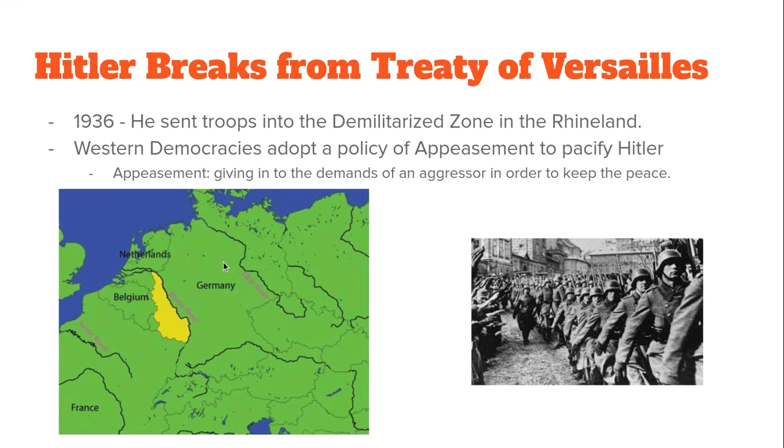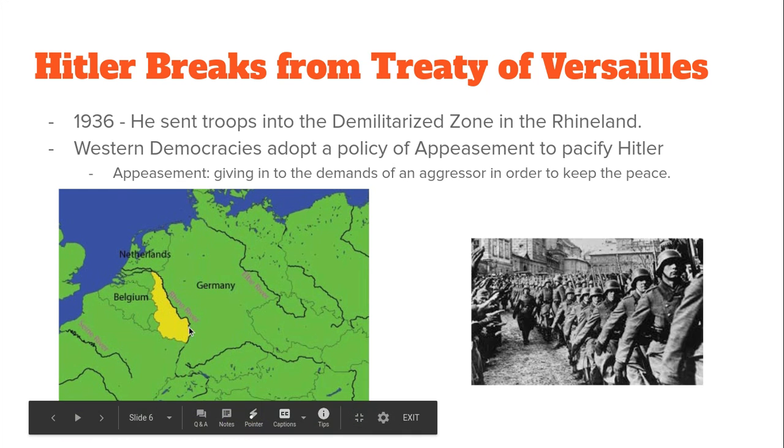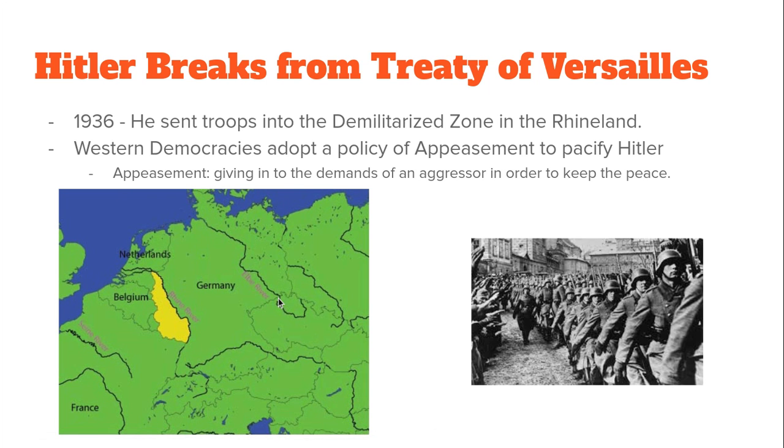So one thing that Hitler does to really upset the Allies and to break from the Treaty of Versailles is he sends troops into what's known as the Rhineland, which is a region surrounding the Rhine River, which is a really important industrial center, and it's also a heavily populated region along the border of Belgium and France. So Belgium, France, and Luxembourg are going to be looking at this, and they're going to start to get nervous based on the aggression Germany is showing.